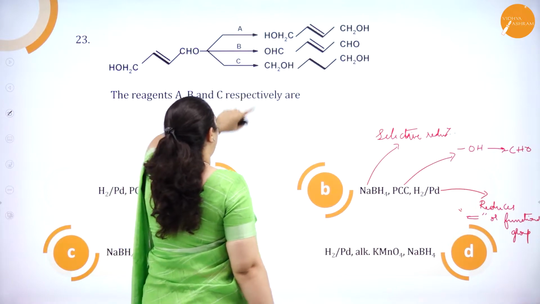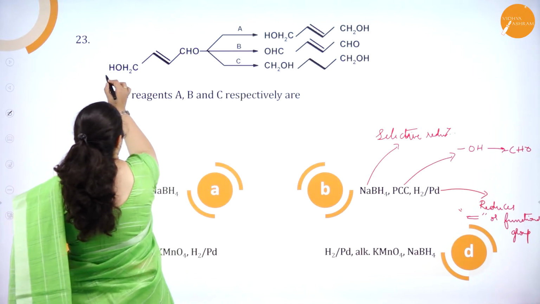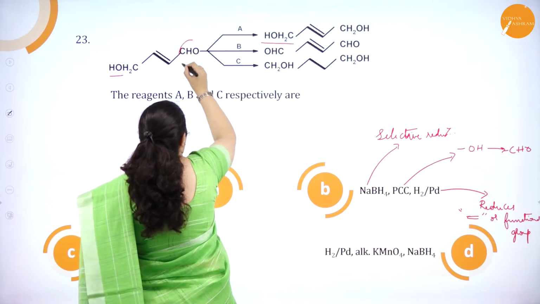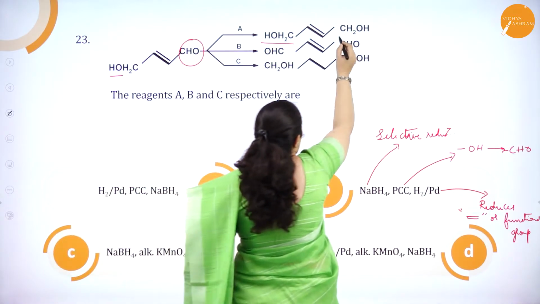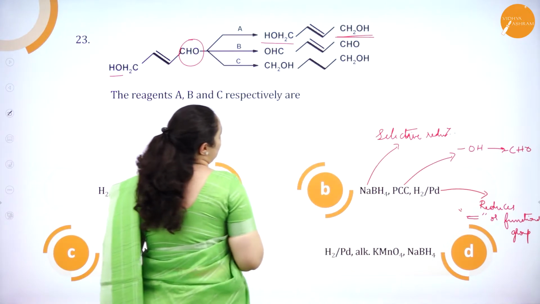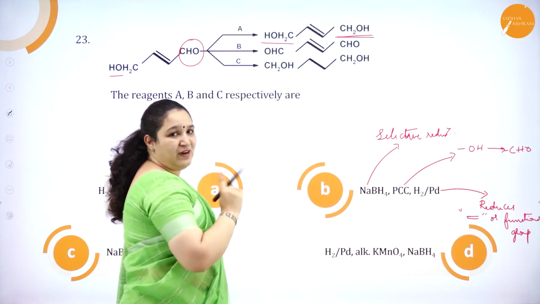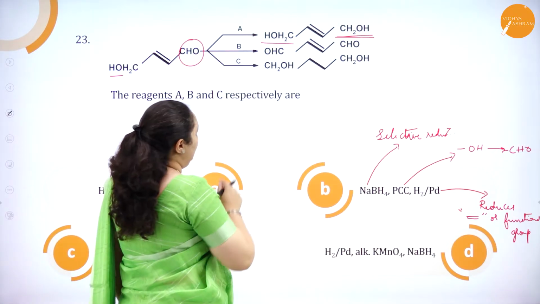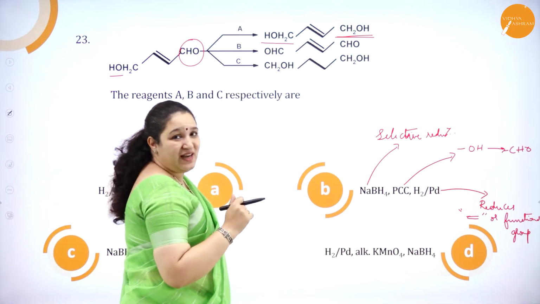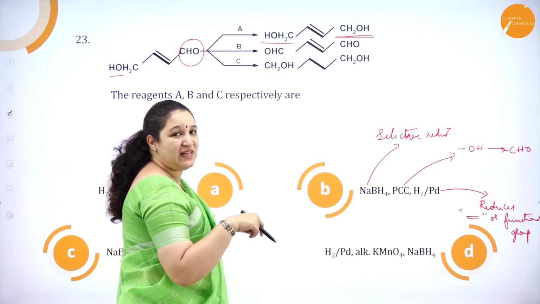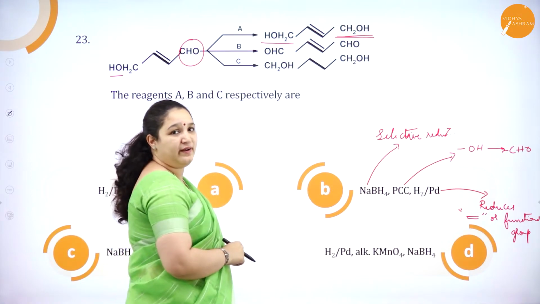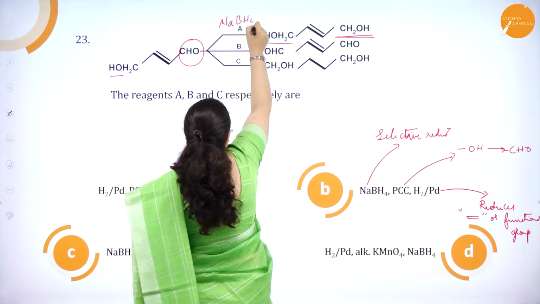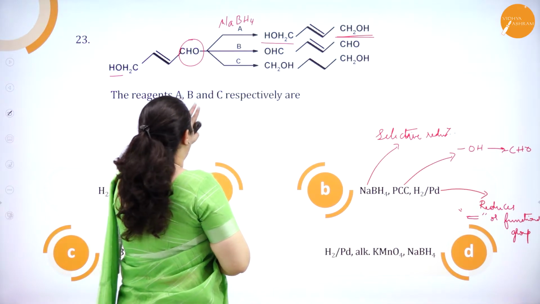In the first reaction, reaction A, you see CH2OH is untouched, the double bond is untouched, only the CHO group has undergone reduction to form CH2OH. The functional group has been converted from aldehyde to alcohol. Then what is the reaction? It is reduction. Which will selectively react? It is sodium borohydride. So A will be NaBH4.